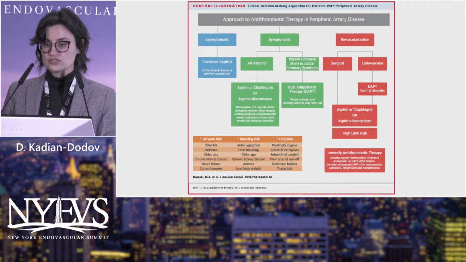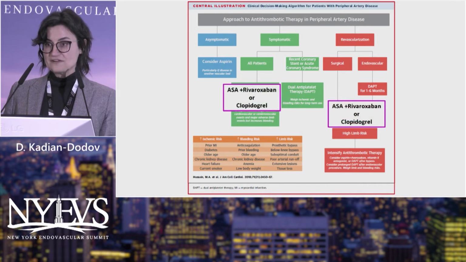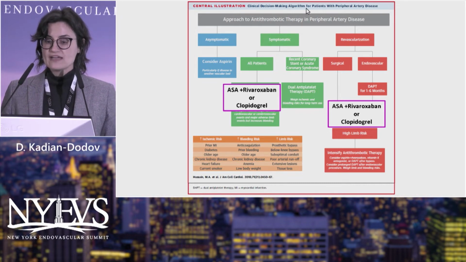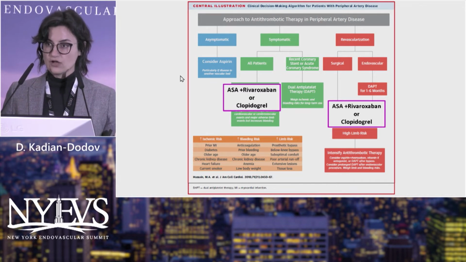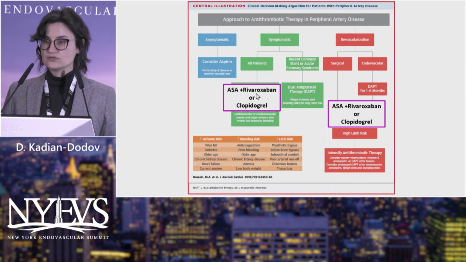I'm going to switch over to antithrombotic therapy, which is a complicated topic. I find this graphic very useful when you're thinking about how to implement therapy for your patients with PAD. If they have asymptomatic disease, I would consider aspirin, especially if they have another vascular bed involved with atherosclerosis. If they're symptomatic, we have very good data for the use of aspirin or low-dose rivaroxaban versus Plavix monotherapy, and I'll go into that in a little bit.